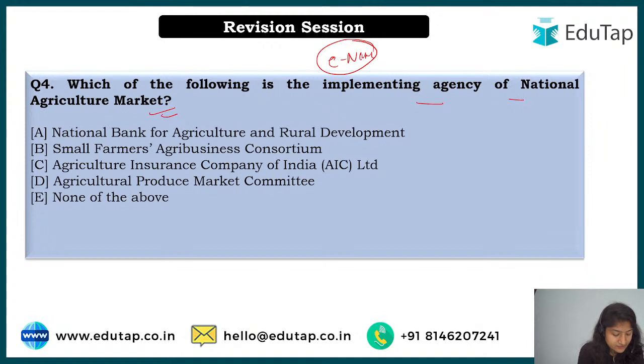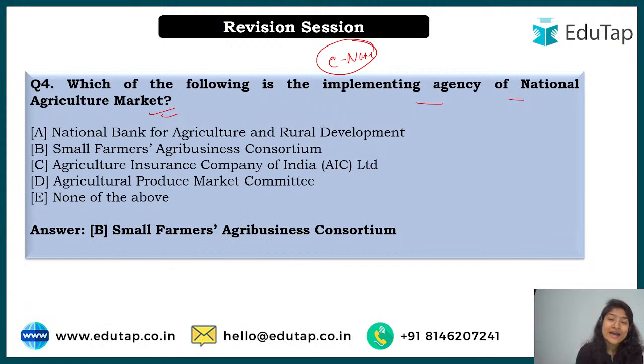Now Nilesh comes up, he says option number D, Agriculture Produce Market Committee, which he deleted. Anantya says D, Mani says D, BL says D, Nilesh says B, Tarun D. So see, the correct answer over here is option number B, that is Small Farmers Agribusiness Consortium. This we studied when we were studying about the schemes. APMC is the Agriculture Produce Market Committee. It would be registered under eNAM, but it would not be the implementing agency. What is an implementing agency? The one which looks at and implements everything.